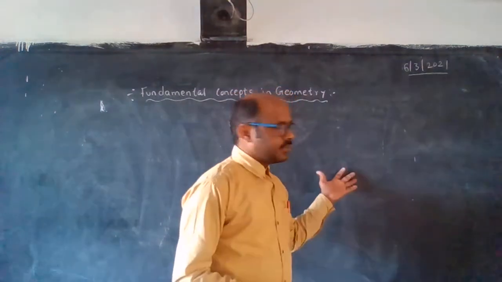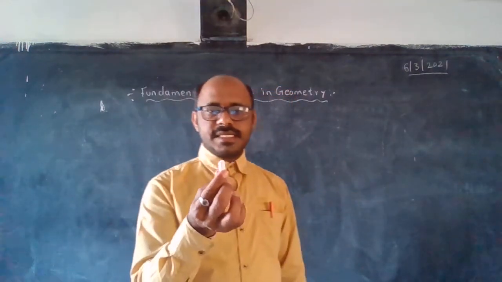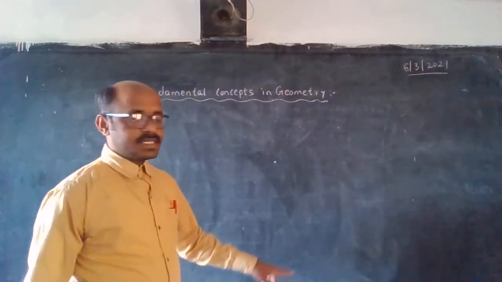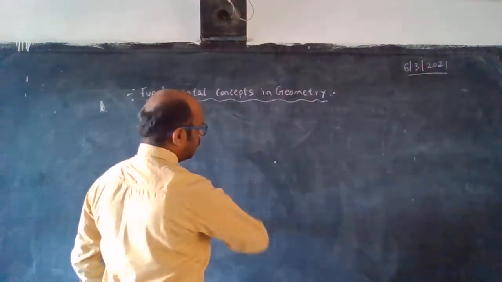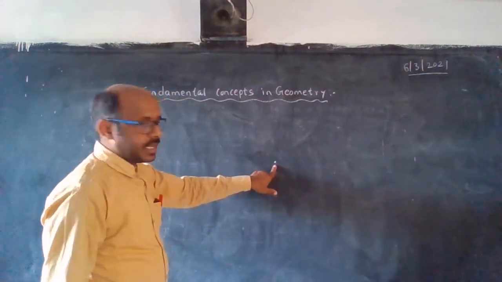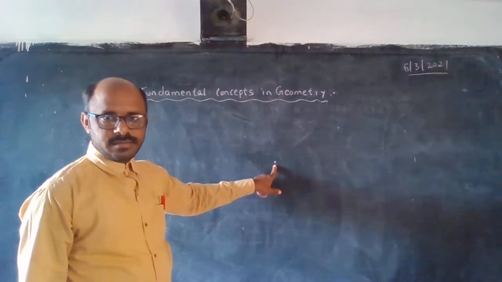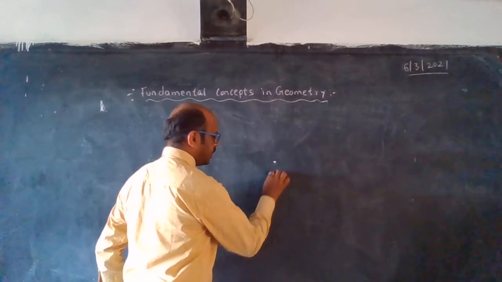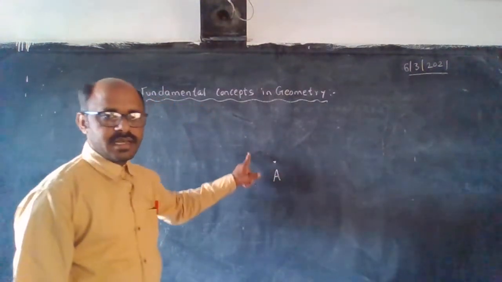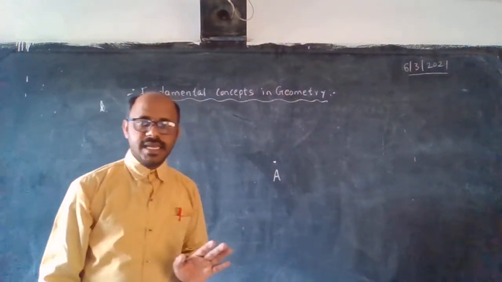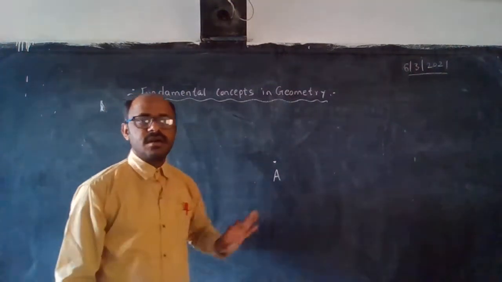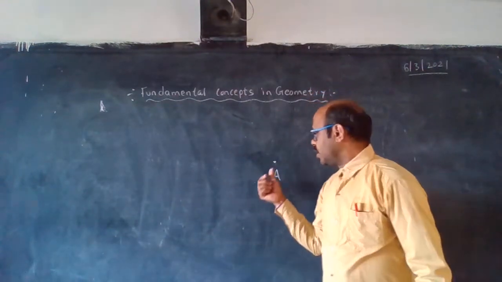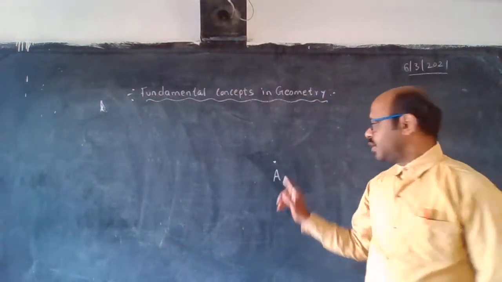Look at the blackboard. Take a piece of chalk and put one dot. Whenever we highlight something specific, we just make a dot and name it A. Now the dot's name is A. We say this dot is a point. It has no length, no breadth, no height.